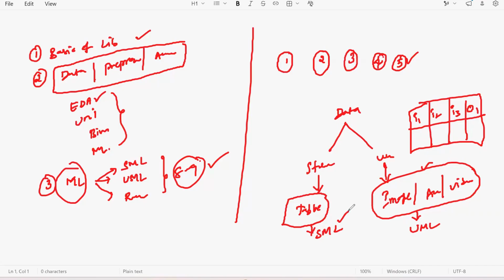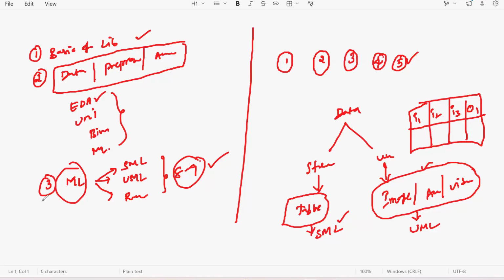So under supervised machine learning, there are different algorithms to process this structured data. Under unsupervised machine learning, to process this, we have different techniques. This is the way it happens. The algorithms are divided based on the data, right?